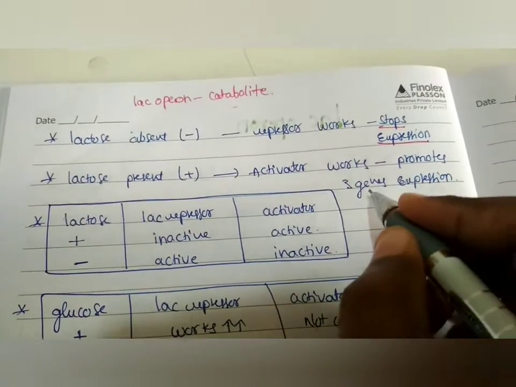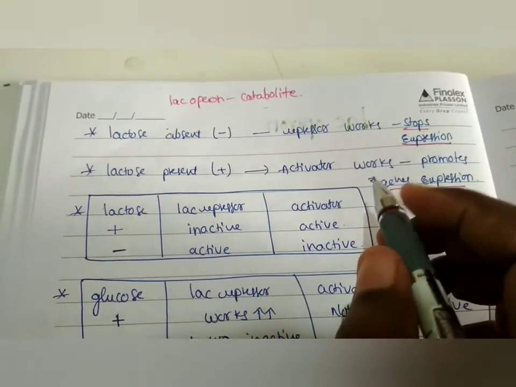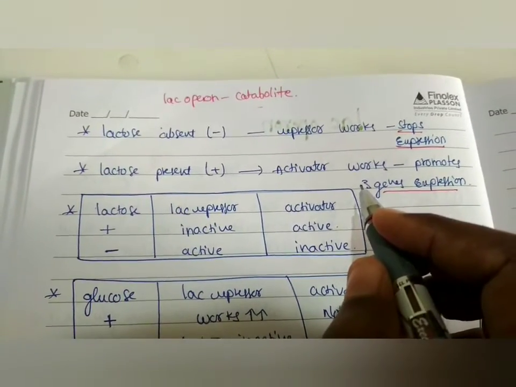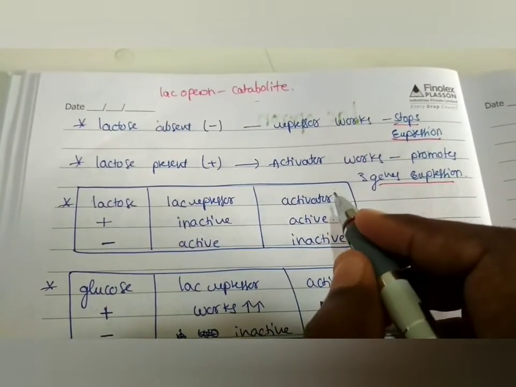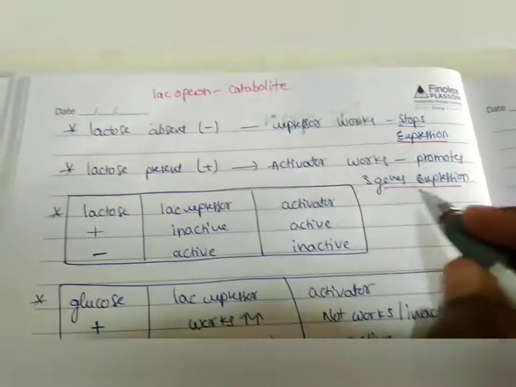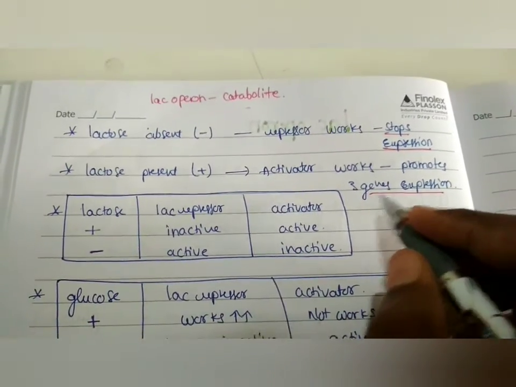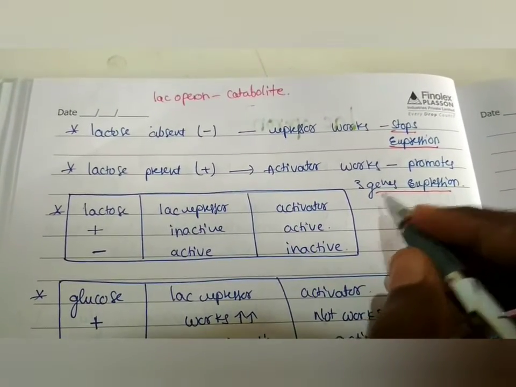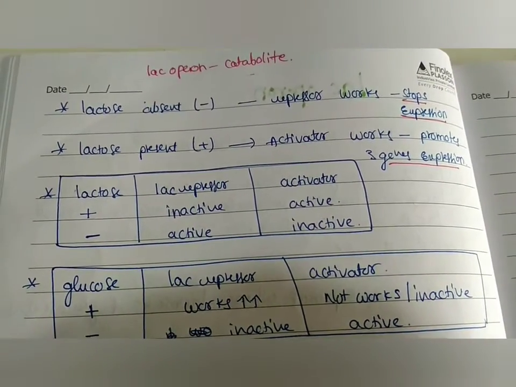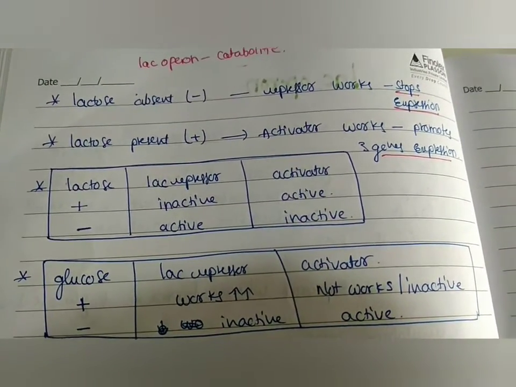That is, it promotes the expression of the 3 genes, and from the expression of those 3 genes we get the 3 enzymes involved in lactose metabolism. So only when lactose is present can we break down lactose into glucose and galactose. So its concentration is a must for the activation, that is, the working of this operon.